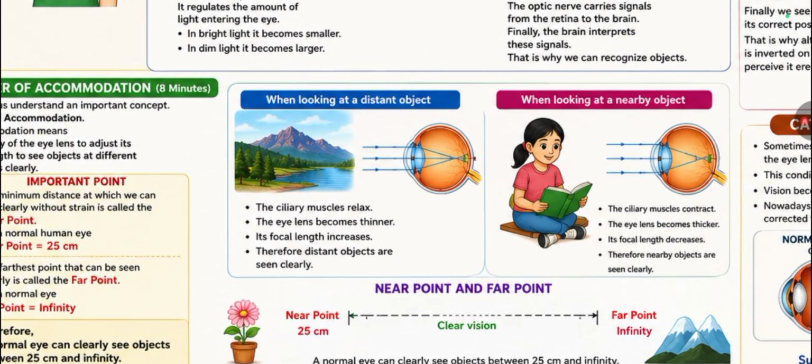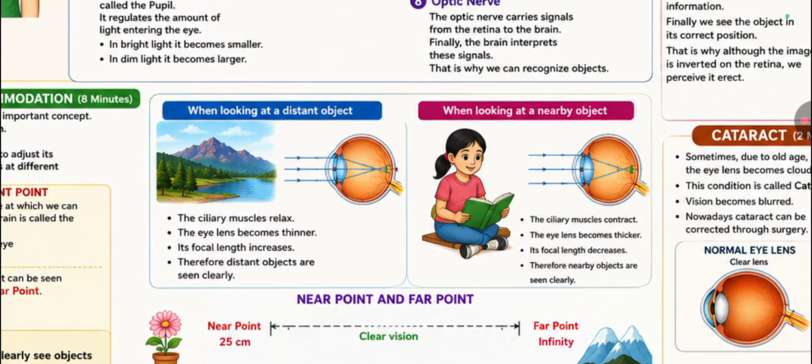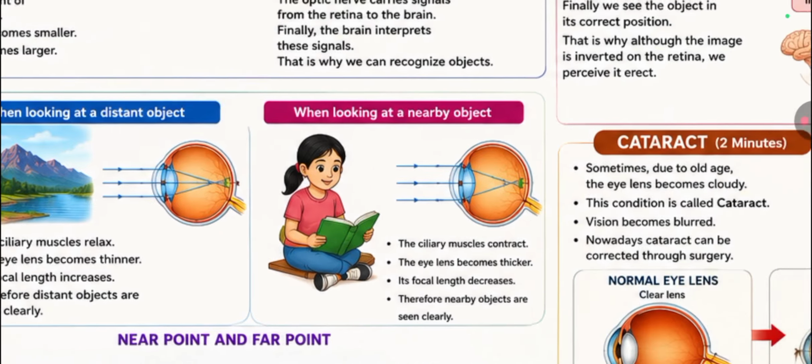When looking at a distant object, the ciliary muscles are relaxed. The eye lens becomes thinner. Its focal length increases. Therefore, distant objects are seen clearly. When we look at a nearby object, the ciliary muscles contract and the eye lens becomes thicker, and its focal length decreases. Therefore, nearby objects are seen clearly.